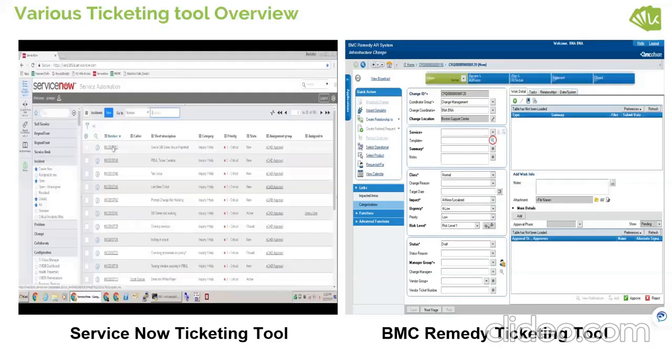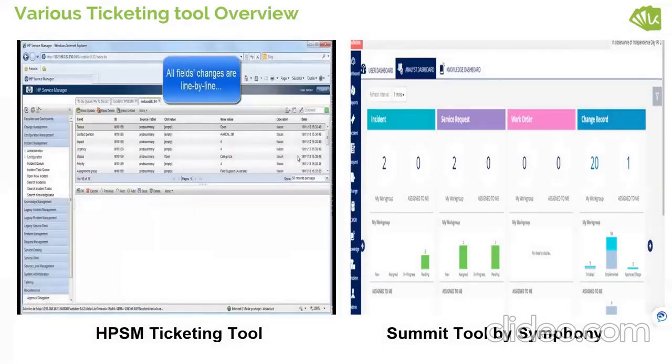Next slide, please. Here I have given you just an overview of different ticketing tools. Because we are not sure which infrastructure you will be working on, there will be different ticketing tools based on the infrastructure. We will help you familiarize with these: how to create a new ticket, how to create a change, how to implement a change, how to move from one phase to another. We will give you an overview of all those things in different ticketing tools, so that once you enter a company, you don't have that problem. Yeah. Next slide, please.